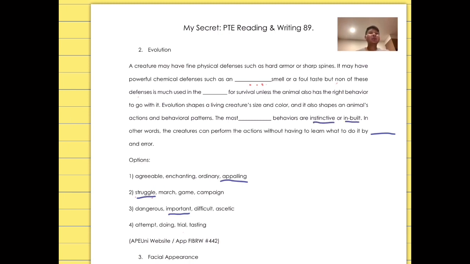Inbuilt, I think we already heard something about a camera with an inbuilt microphone, so it contains this feature inside of it. Cool. And the last one, we have to go with the collocation: without having to learn what to do by trial and error. You try so many ways until you find the best way to solve the problem.